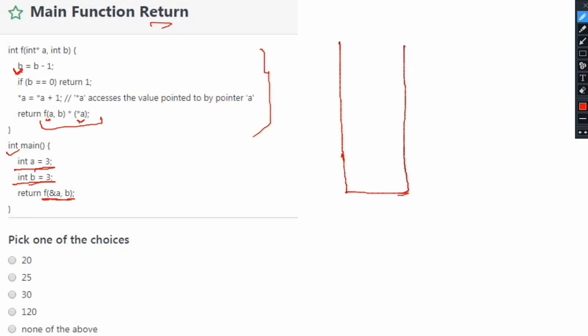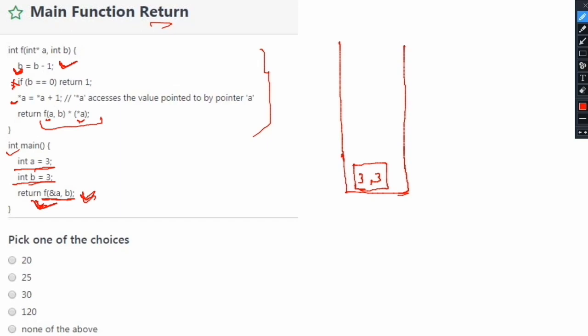For example, when the first call to this f function is made, at that time a's value will be 3 and b's value will also be 3. After making this call, it came into this f function, then we decremented the value of b by 1, so the value of b will now become 2. This if condition is not satisfied, b is not equal to 0, so we execute the next statement, star a equals star a plus 1. So the value at a's address will be increased by 1, and the value of a will now become 4.